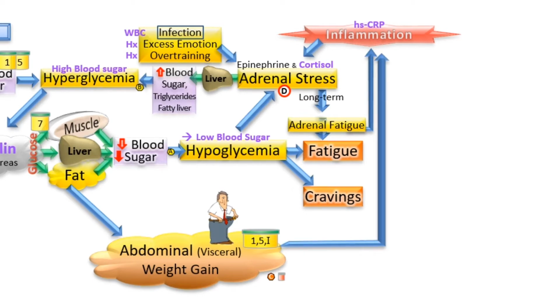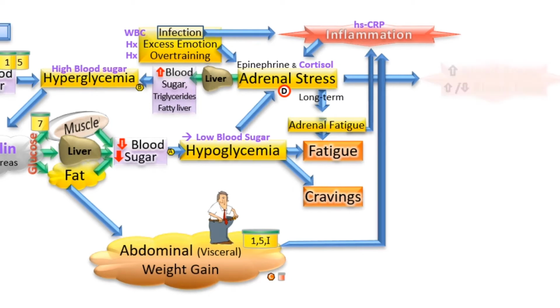The abdominal or visceral fat also contributes to inflammation. We used to think that abdominal fat, or fat in general, was just a storage place for excess calories, and it is, but it's also an active organ, which causes an increase in inflammation. And infection, of course, causes inflammation as well.